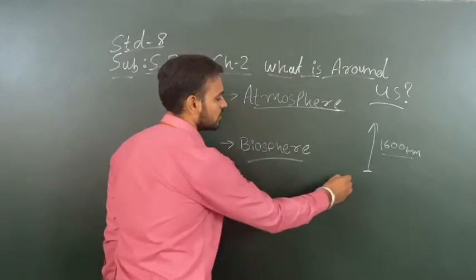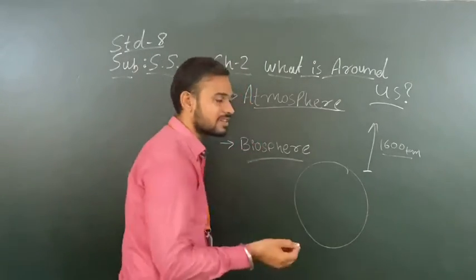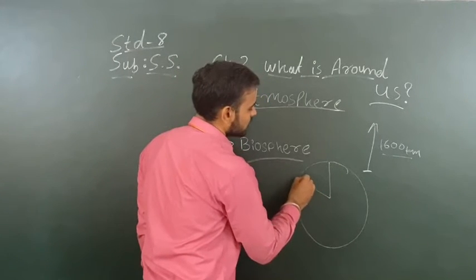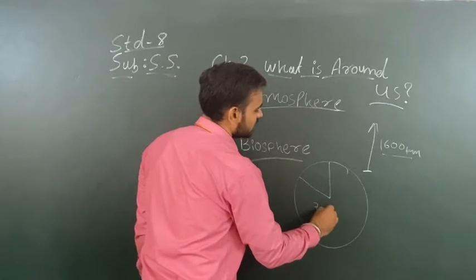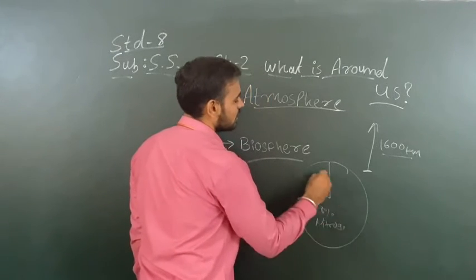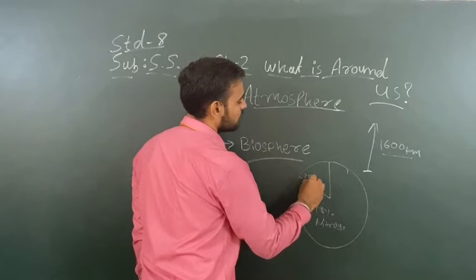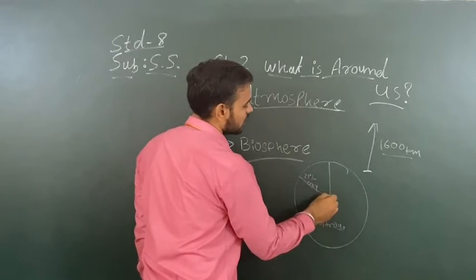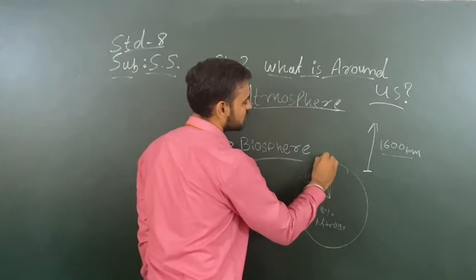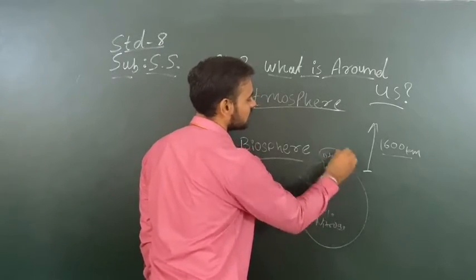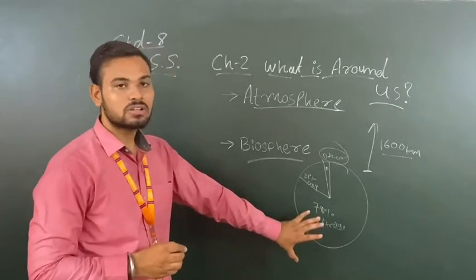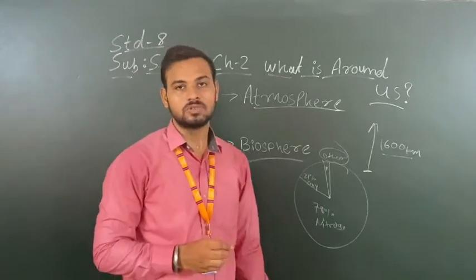The atmosphere is made up of different gases, so let's discuss the proportion of those gases. First of all, the atmosphere has 78% nitrogen, then 21% oxygen, and only 1% other gases. Is it clear? This is the composition of gases in our atmosphere.